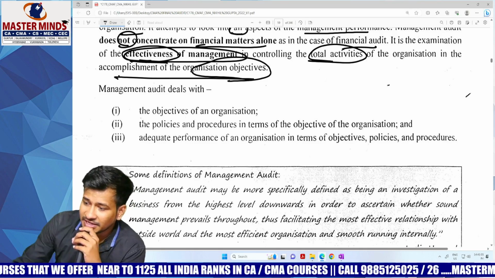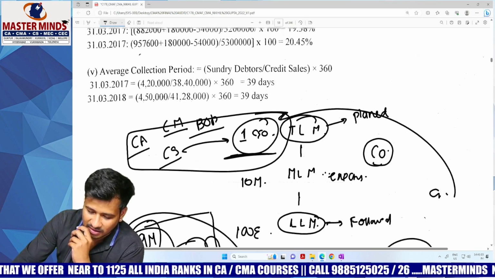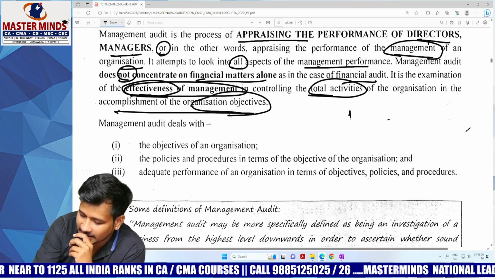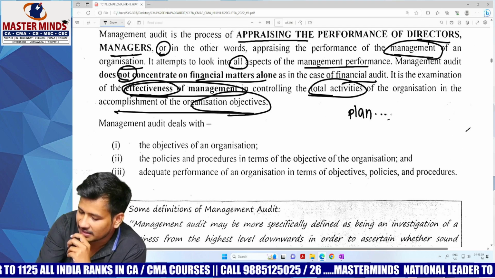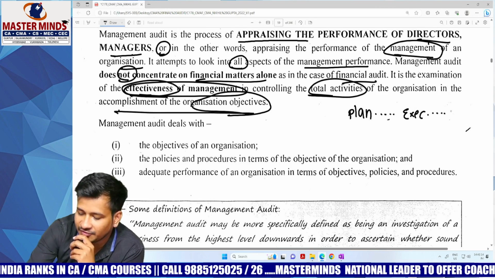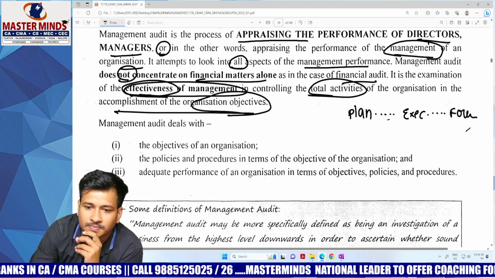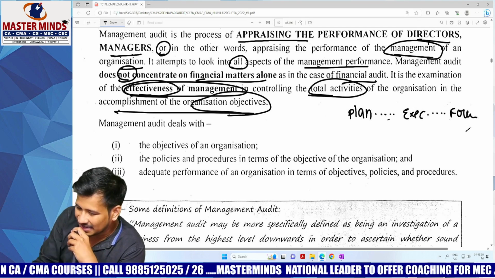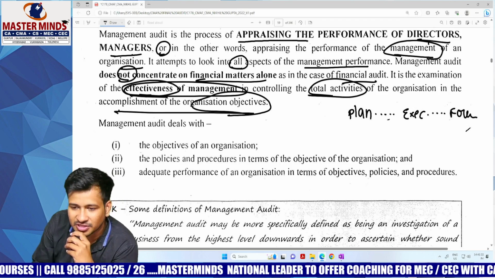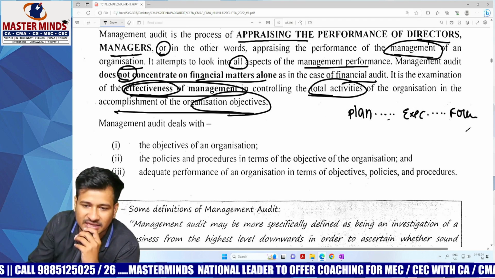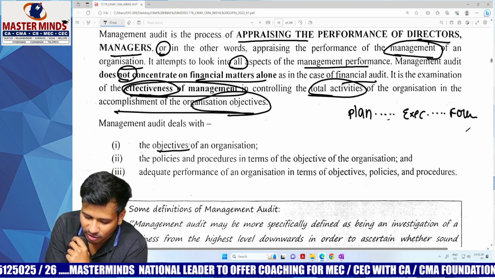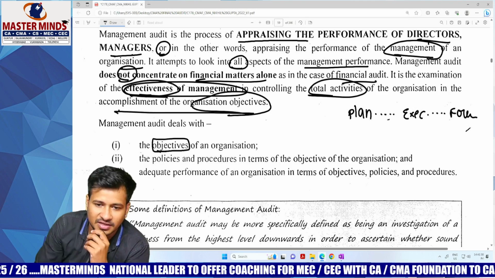Do you remember I told you that management initially has to plan, then execute the plan, and finally follow it. Planning, and after planning they need to execute the plan; execution is, in other words, following that at the end of the day. Am I correct or wrong? Check out. First of all, what are the objectives of an organization? You study well.